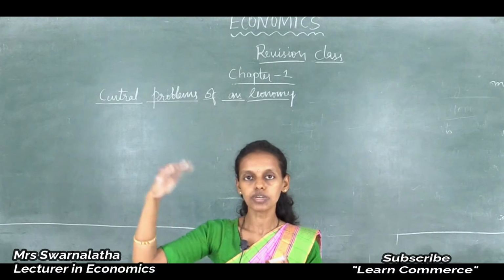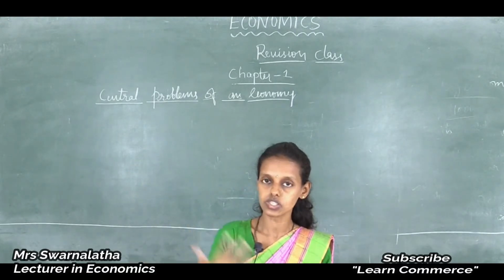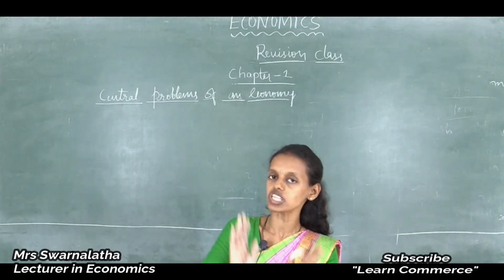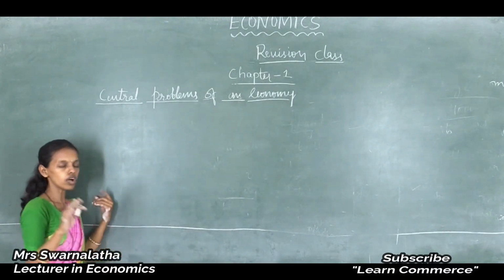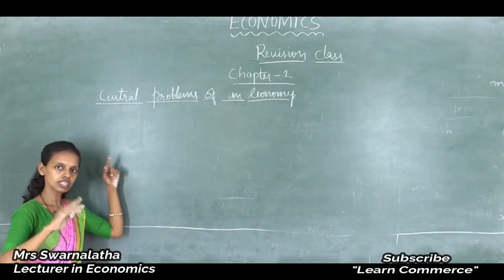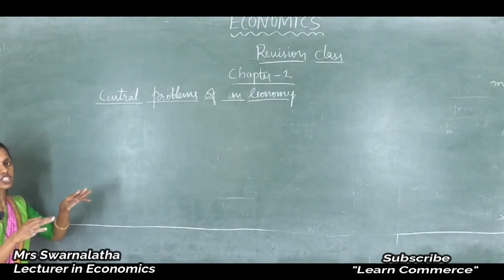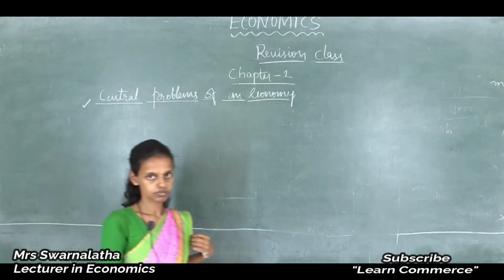Don't think that developed countries have all the resources, but they utilize the available resources in a gentle manner. That is why they are developed countries. Thus, all countries have many problems, and these problems are said to be the central problems of an economy.